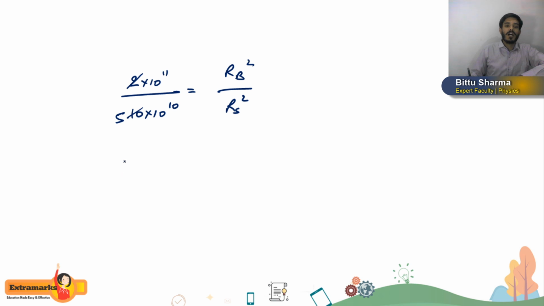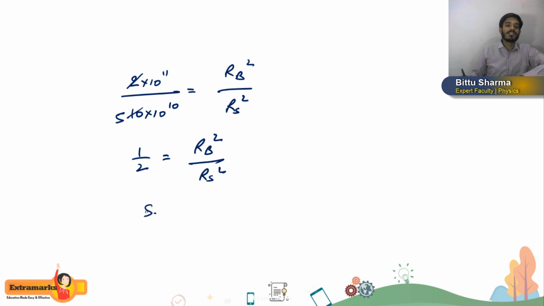Better you reciprocate it. So if you reciprocate it, it will become 5 into 10 to the power 10 divided by 10 to the power 11. So 10 to the power 10 and 10 to the power 11 will get cancelled. It will become 1 by 2 only. Finally, directly I will write 1 by 2 is equal to RB square divided by RS square.